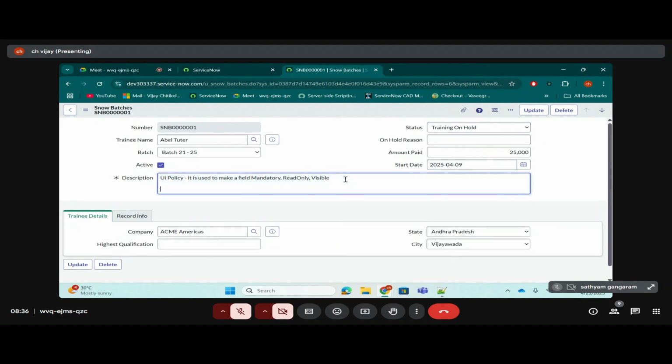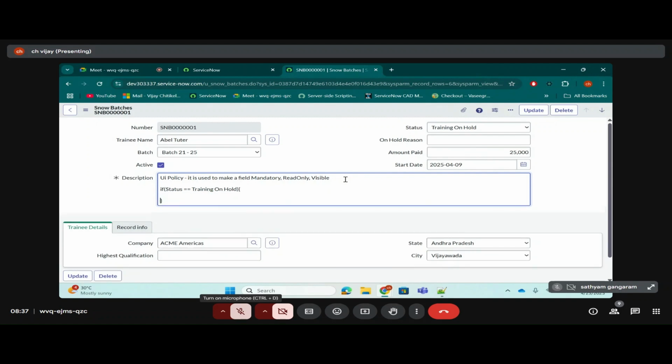Let's consider normally if you need to write code. What do you write? I'm not asking for perfect code, just a rough idea. A rough idea: if status equals training on hold, then you'll make on hold reason visible. If this condition satisfies, right? The status is selected as training on hold.